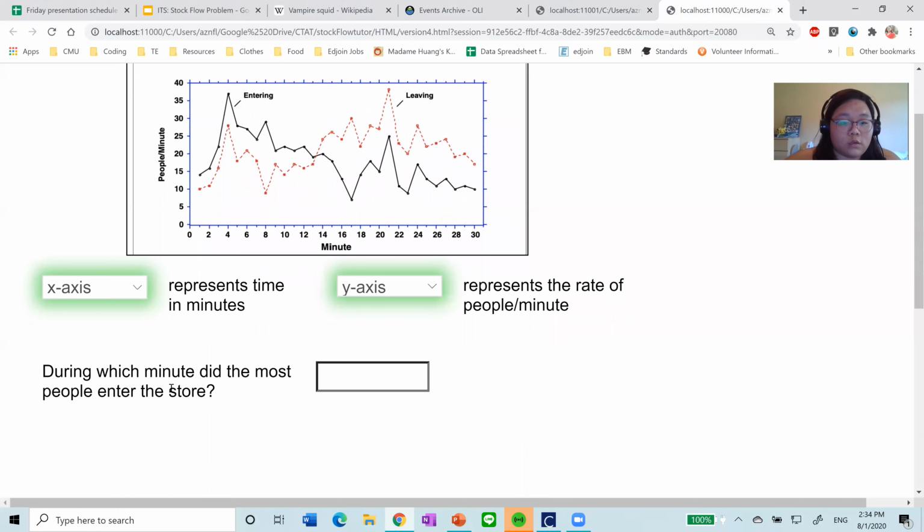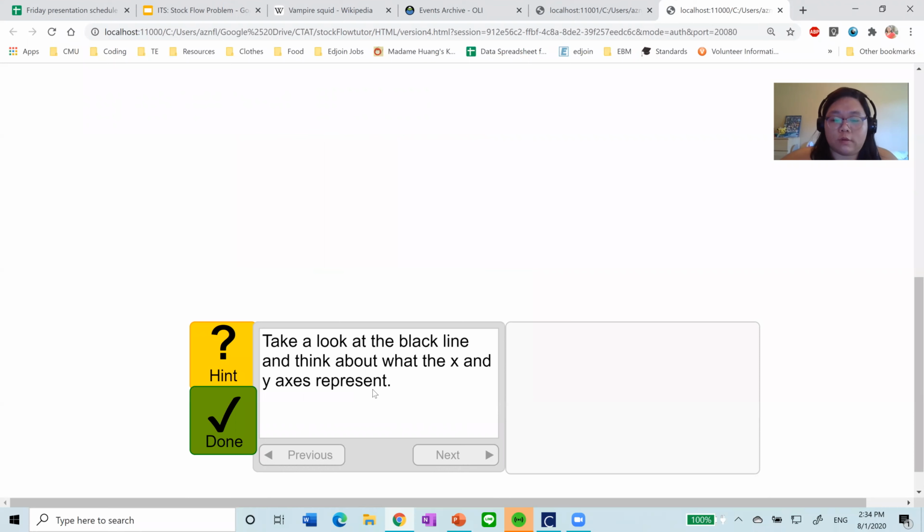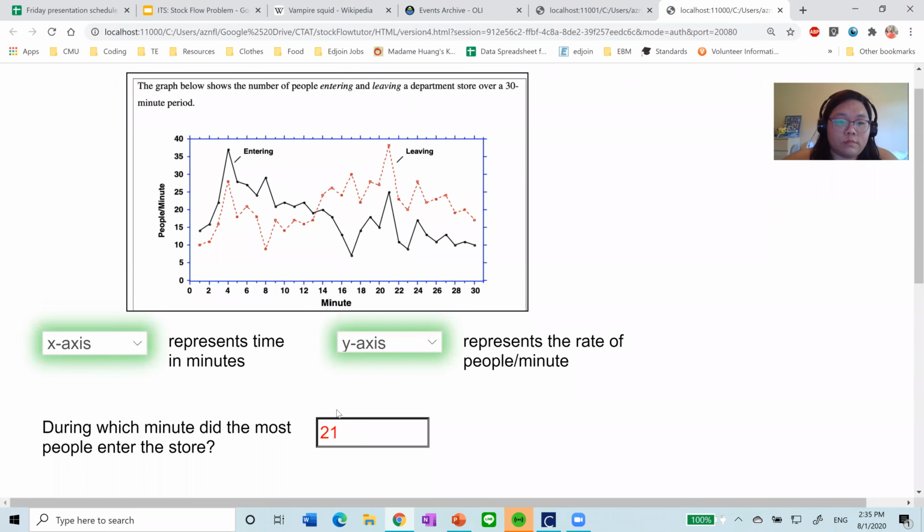Great. During which minute did the most people enter the store? I'm not quite so sure. Maybe it's going to be right here because that's the peak for leaving. So 21 maybe? No, it's not 21. Let's look at my feedback. Take a look at the black line and think about what the x and y axes represent. Okay. So the x-axis represents time. Okay, so that's the rate of people entering the store. So that should be here, number 4.